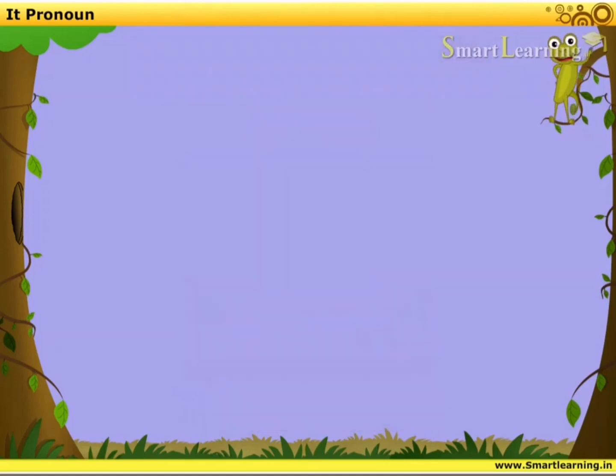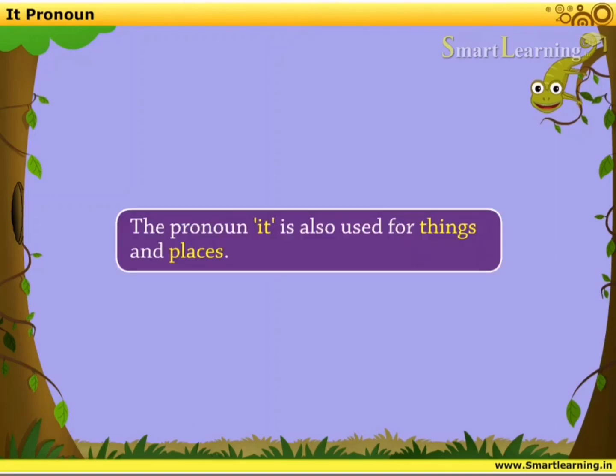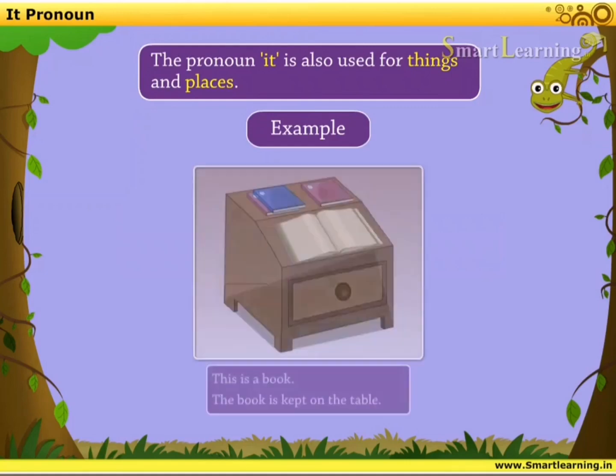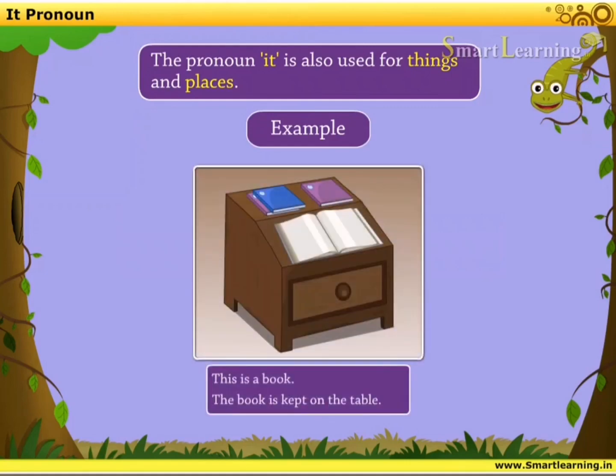Understood, students? Now coming to the next, let us see how the pronoun it is used for things and places, with the help of some examples. Our first example is: this is a book, the book is kept on the table. In this example, the noun book is getting repeated and it is the name of a thing. So we can use the pronoun it for the book. Thus the sentence becomes: this is a book, it is kept on the table.